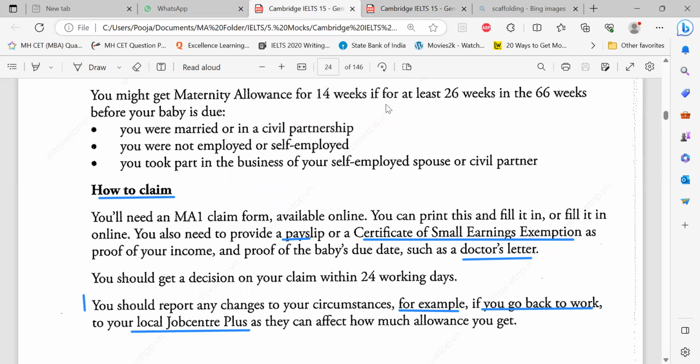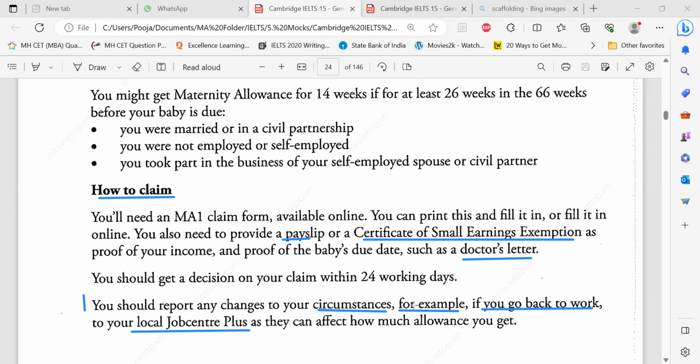Now the word reporting is not there, but sometimes it doesn't happen the way you had planned, right? You might think that you'll join in the first month, after 2 months when the baby gets delivered. But then you think, no, now I don't have the support system at home. So you might take more time, or you might want to join early. So you should report any changes to your circumstances.